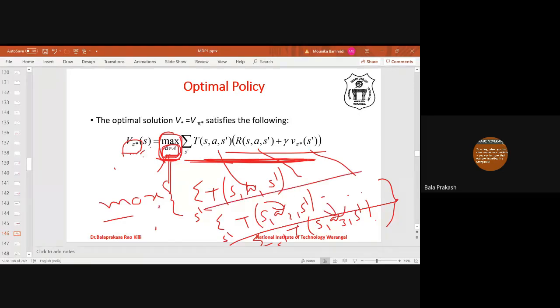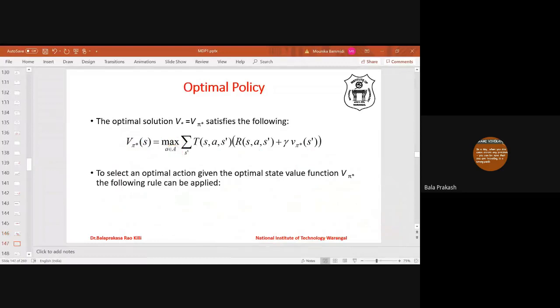So this is the value, one value, when the action is A1. This is the value when the action is A2. This is the value when the action is A3, and we have to select the maximum. That's why this can be written as, we have to select an action that maximizes this value, right? So how to select an action that maximizes the value? That is the best action. So this is called the value of a state under optimal policy.